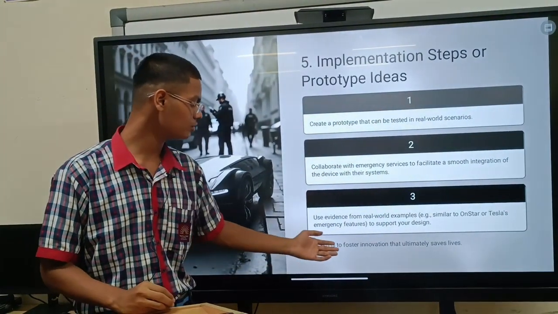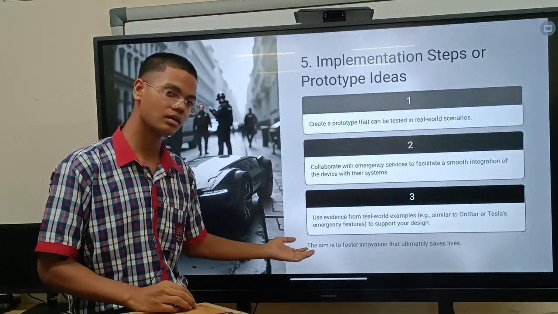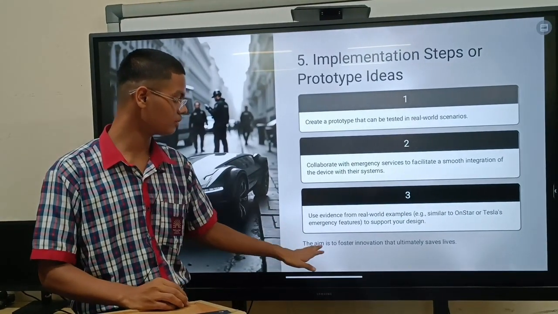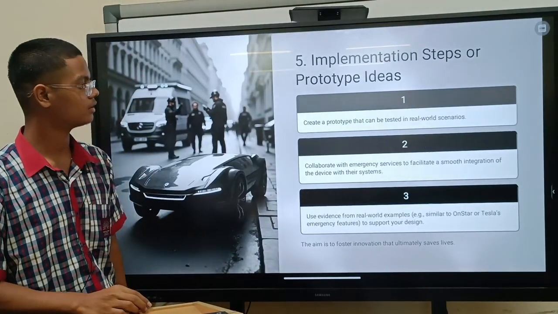And the aim is to foster innovation that ultimately saves lives. This is really the most important line in this PowerPoint presentation. The aim is to foster innovation that ultimately saves lives. Now let's move on to the next slide.